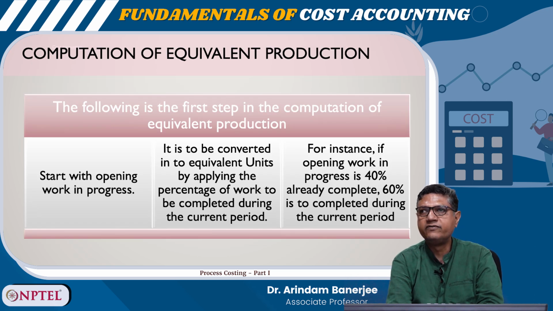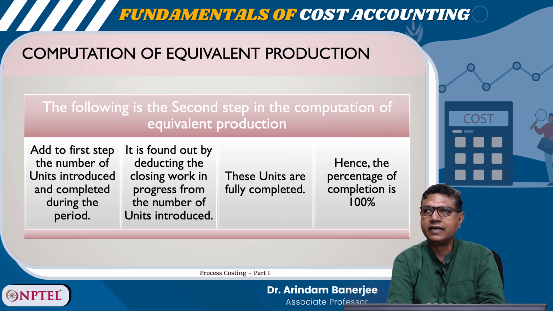The following is the first step in the computation of equivalent production. Start with opening WIP. It is to be converted into equivalent units by applying the percentage of work to be completed during the current period. For instance, if opening WIP is 40% already complete, 60% is to be completed during the current period.